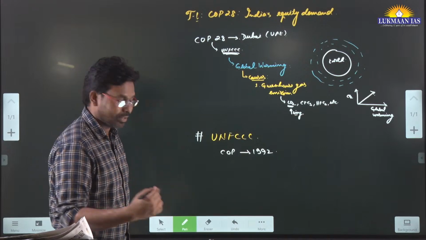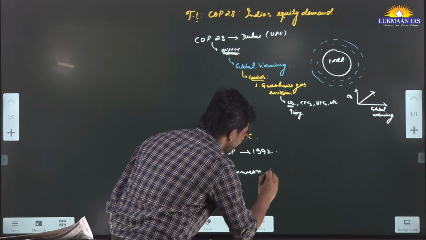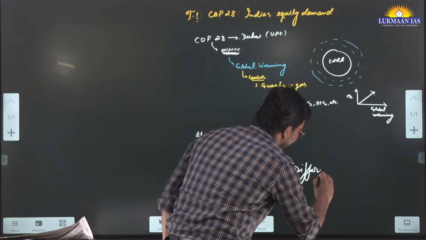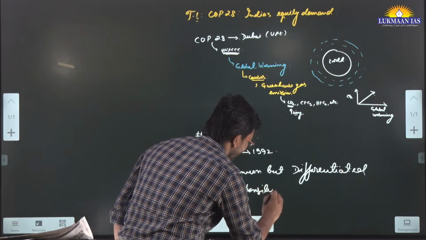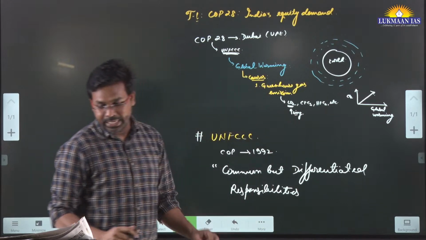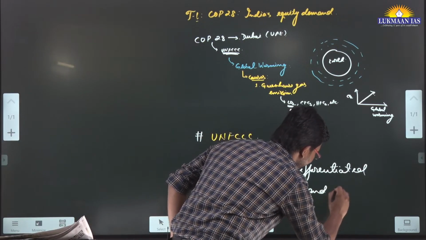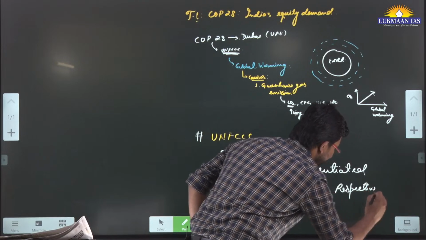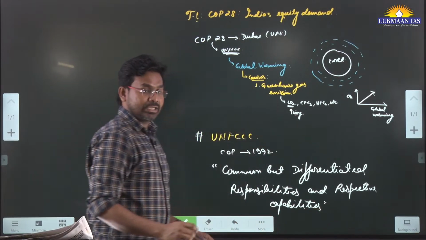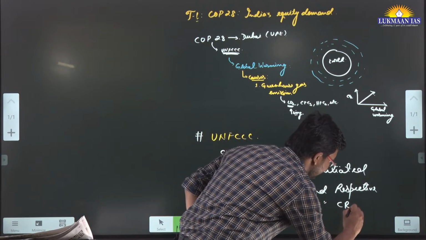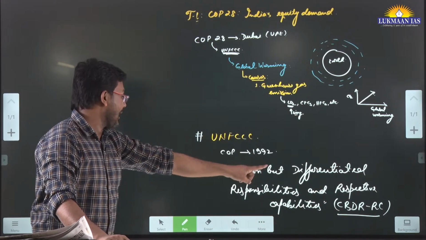So they discussed a principle. This principle is known as common but differentiated responsibilities, and it has an additional part also: common but differentiated responsibilities and respective capabilities. In short, it is known as CBDRRC.